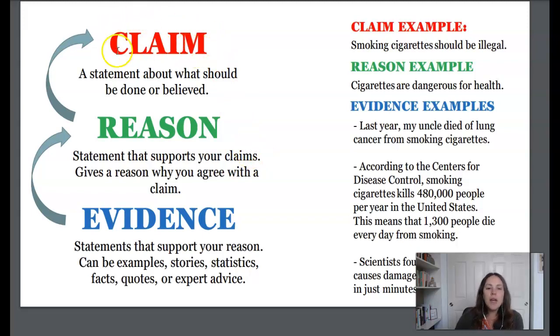A claim is a statement about what should be done or believed. It's something that someone is trying to prove with facts and evidence, but it's not necessarily a fact in and of itself. Okay, and then there's reasoning. Reasoning is the explanation. It's the support that you're giving to support your claim, and you give reasons here of why you are trying to argue whatever it is you're trying to argue in your claim. You're trying to show people why they should agree with you.